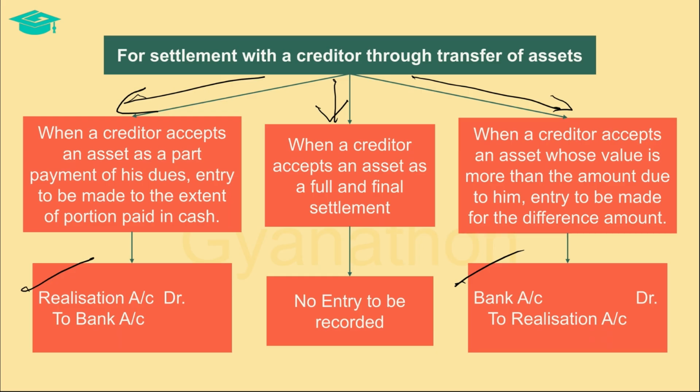That extent of the value of the asset, which is up and above of what was due to the creditor, is treated in the same way how we treat the sale of assets. So, bank account is debited since cash comes into the firm, and realization account is credited since such asset was already closed and the asset was reflecting in the realization account.